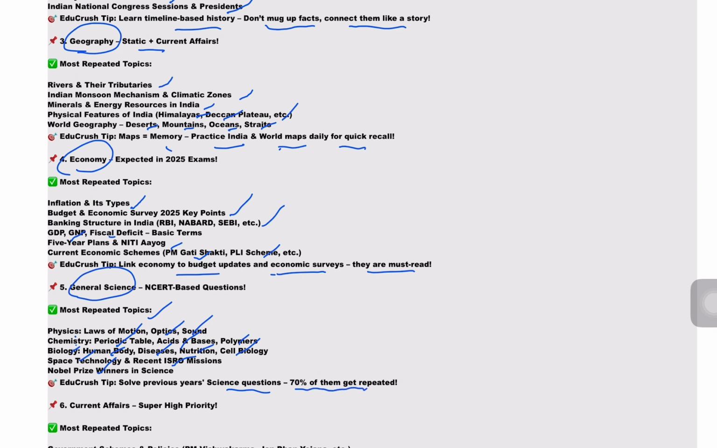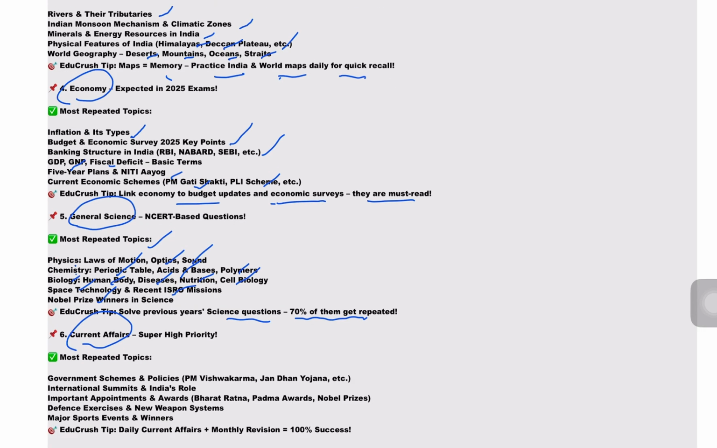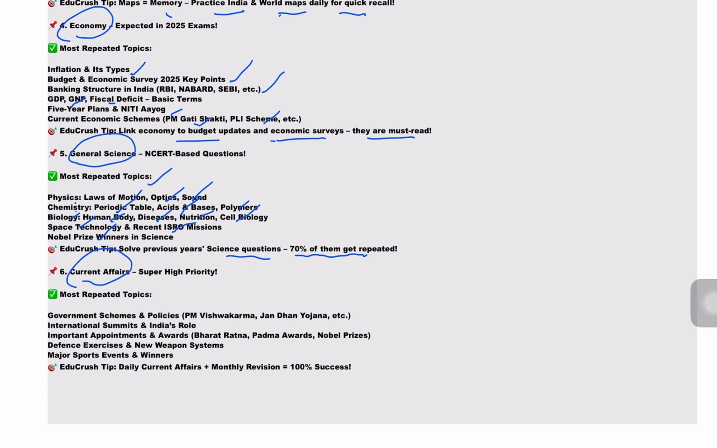Next, from current affairs, super high priority. Most repeated topics are government schemes and policies, PM Vishwakarma, Jan Dhan Yojana, etc. International summits and India's role. Important appointments and awards, Bharat Ratna, Padma Awards, Nobel Prizes, defense exercises and new weapon systems, major sports events and winners. And the tip from EduCrush is daily current affairs plus monthly revision equals 100% success. So mark these topics and revise them multiple times.